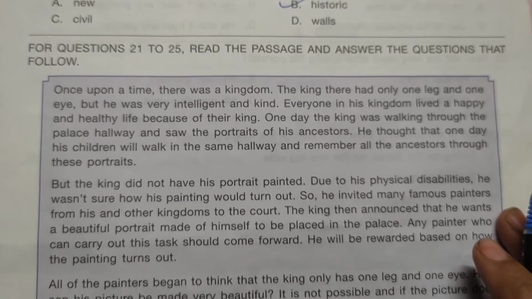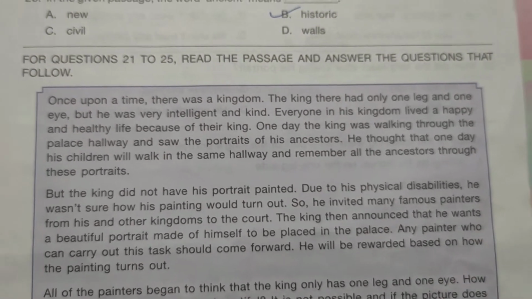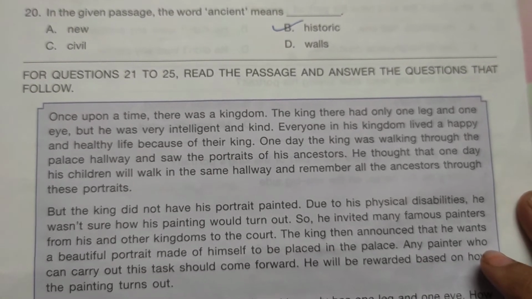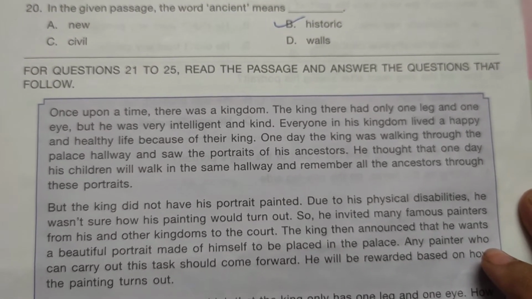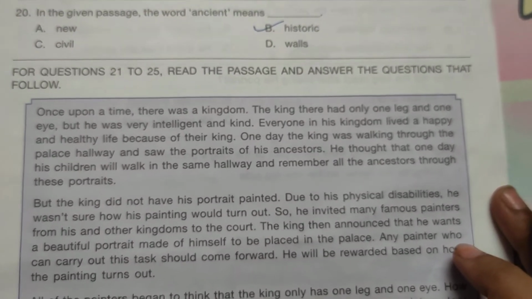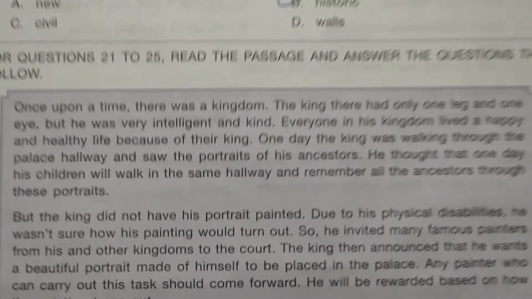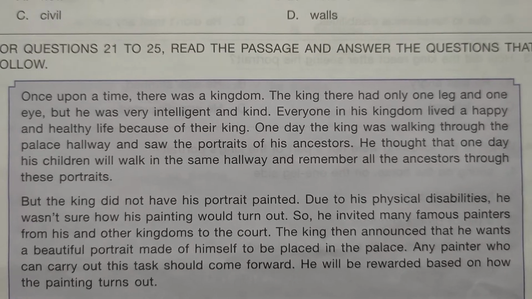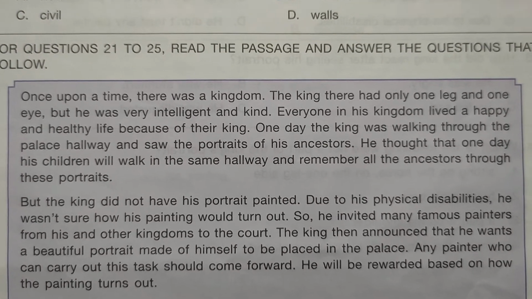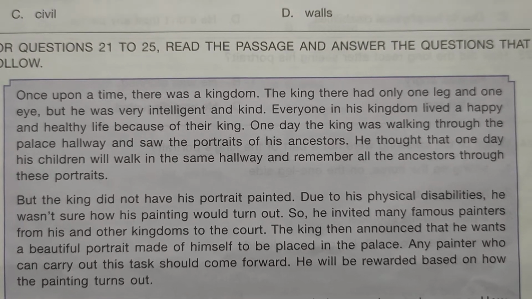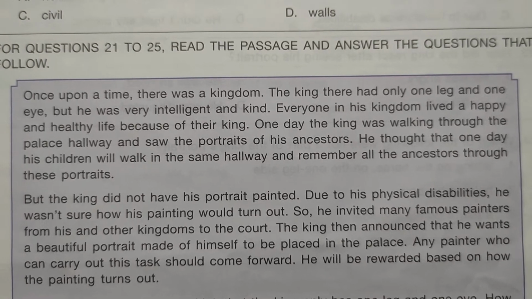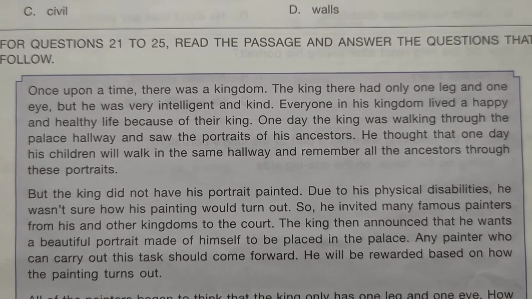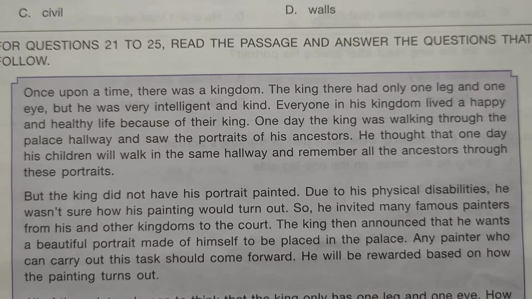The next passage is for questions 21 to 25, which are based on this passage. So for questions 21 to 25, read the passage and answer the questions that follow. So let us read the passage. Once upon a time, there was a kingdom. The king there had only one leg and one eye, but he was very intelligent and kind. Everyone in his kingdom lived a happy and healthy life because of their king.